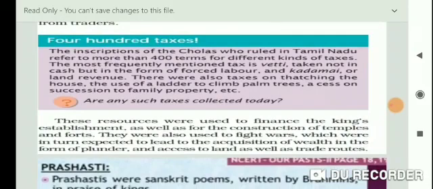The most frequently mentioned tax is Veti, which means this tax was taken not in cash but in the form of forced labor. And Kadami or land revenue, there were also taxes on thatching and houses, the use of ladders to climb palm trees, and cesses on successions to family property, etc. These are the main 400 taxes student.